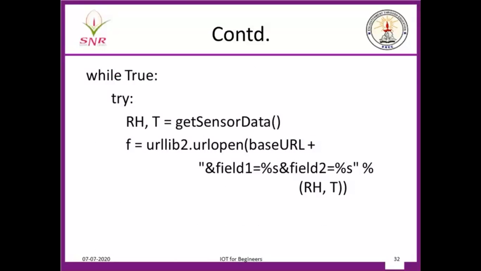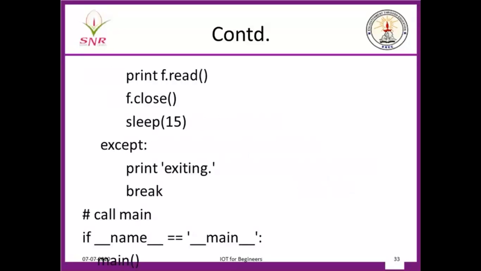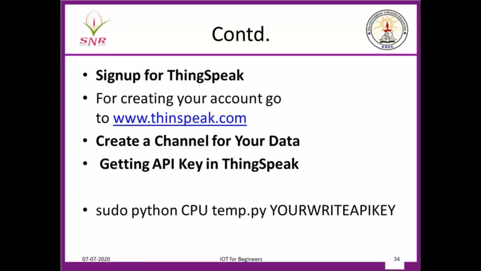Then you type your Python program. Once you get the base URL, urllib is a Python library which will pass the data to the base URL which you have mentioned here. So the temperature and the humidity will be passed as a file handler. You read the file handler, and the data will be displayed in the ThingSpeak cloud. So you close the file handler, you add a delay, exit and come back. So this is your program for displaying temperature and humidity of the board CPU in a ThingSpeak cloud.